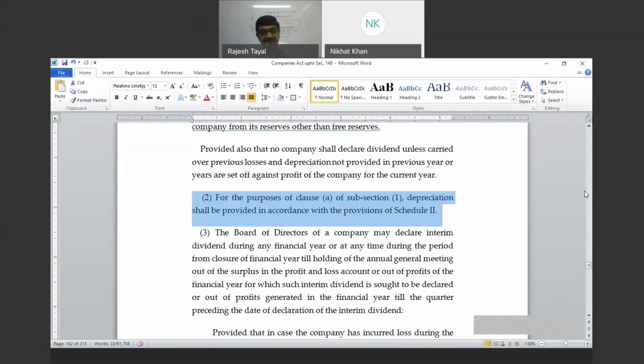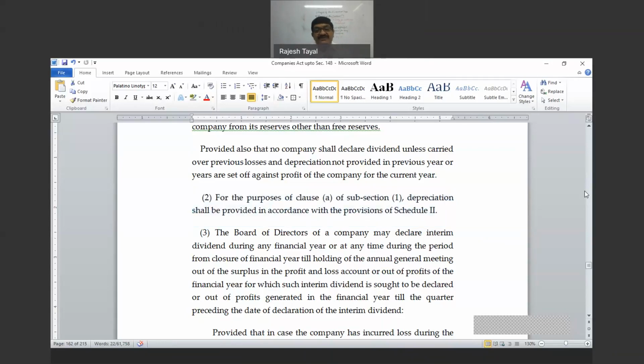But the board will have to ensure that when they declare interim dividend, they have sufficient amount of profit available for providing for depreciation for the whole year. Because at the end of the financial year, by chance the sufficient amount of profit is not there, then what is to be done? So that's why the board should ensure while declaring the interim dividend that there is sufficient amount of profit available for providing for depreciation for the whole year.